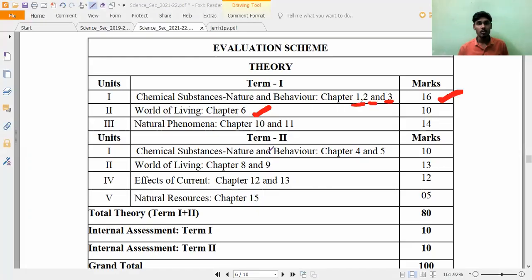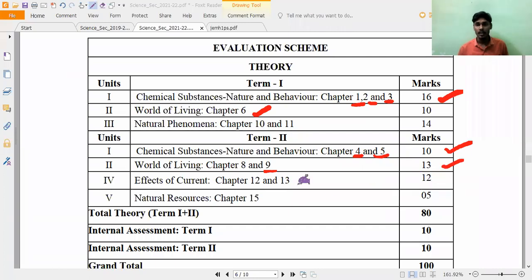Next, coming to term 2, chemical substances and natural phenomena. Chemistry has only 2 chapters, 4 and 5, 10 marks will come. And world of living, chapters number 8 and 9, means biology. I will tell you the chapters and the deleted portion also, as some portion is deleted in that too. We will discuss it now. So 13 marks will come.